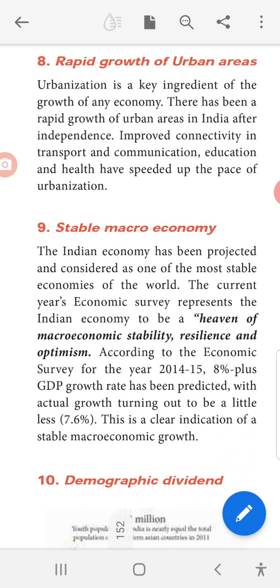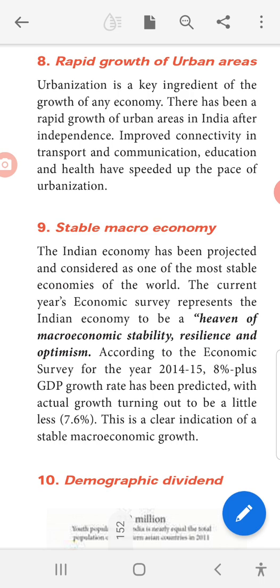Next one is stable macroeconomy. The Indian economy has been projected and considered as one of the most stable economies of the world. The current year's economic survey represents the Indian economy to be a haven of macroeconomic stability, resilience and optimism. Stable means there is no change all the time, it will have the same amount. Okay, that is called stable. Haven of macroeconomic stability, resilience and optimism.